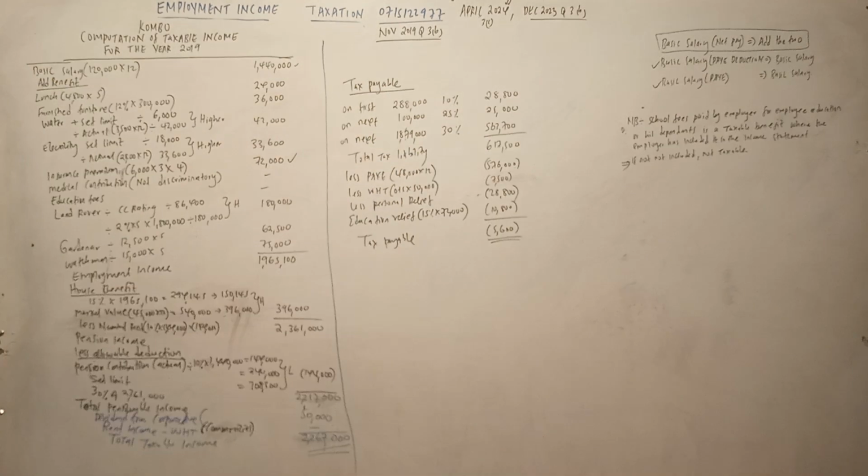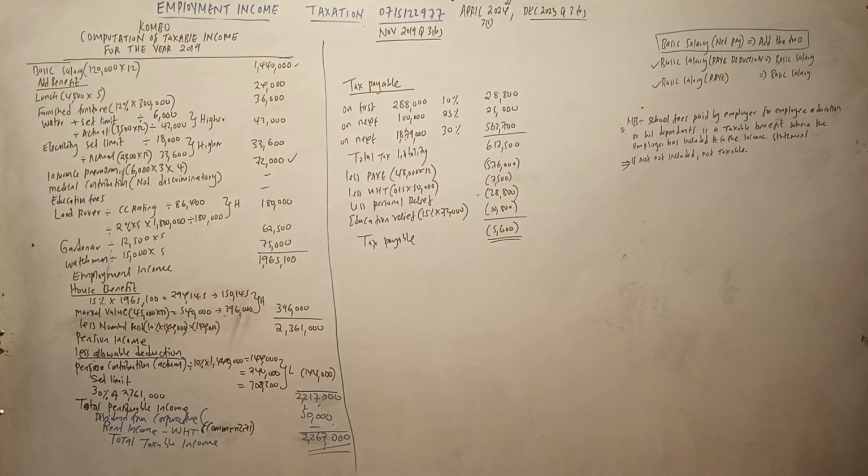He's not entitled to pay any form of tax because tumepata a negative figure. So that one is all about it. I think that marks the end of that question.